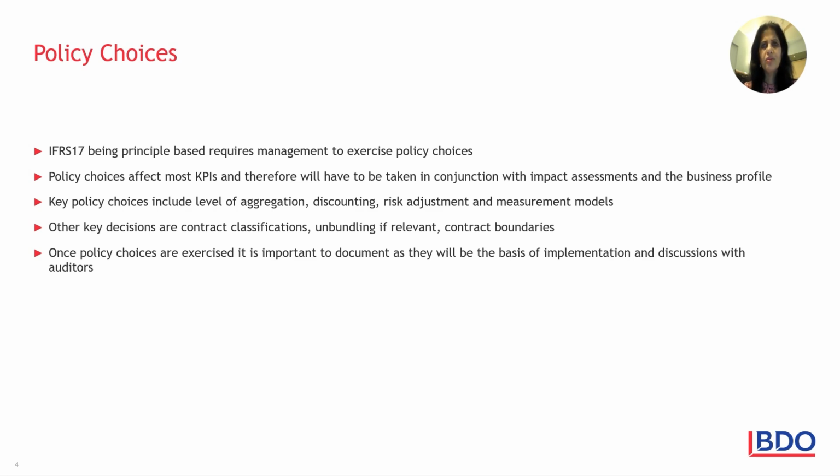And also the measurement model, whether a particular type of portfolio is eligible for a PAA or it is GMM. These are some of the decisions which need to be taken.